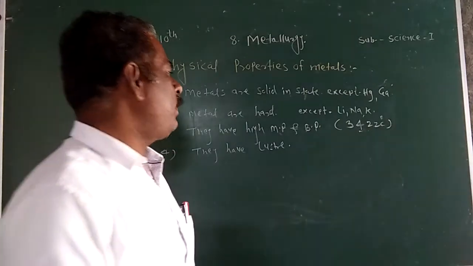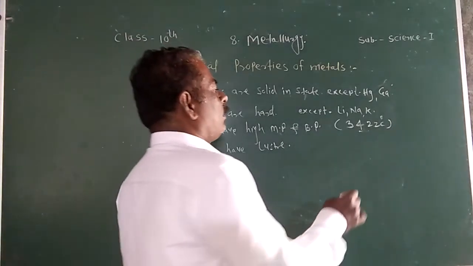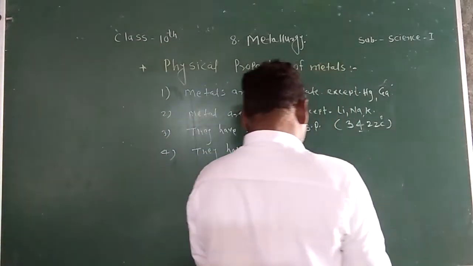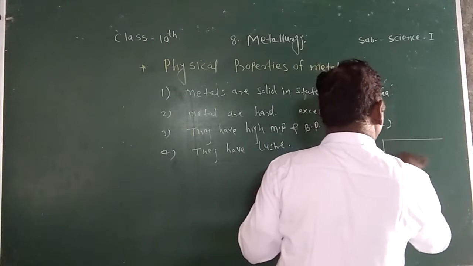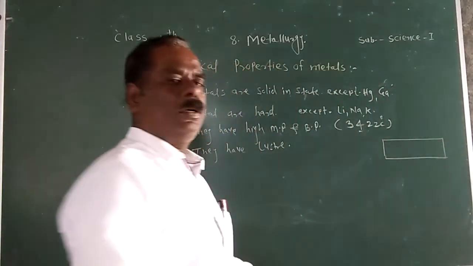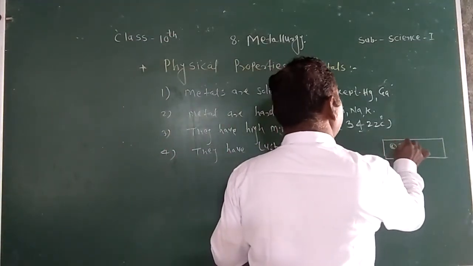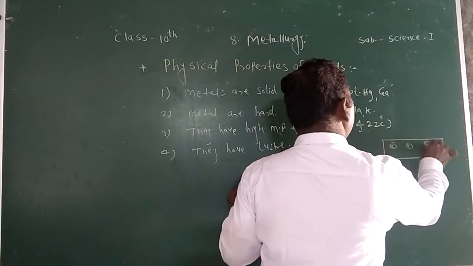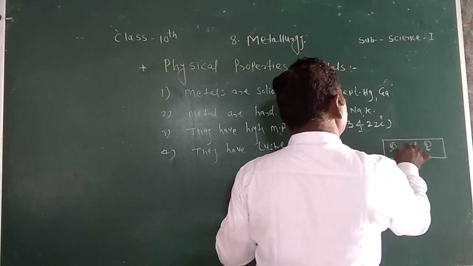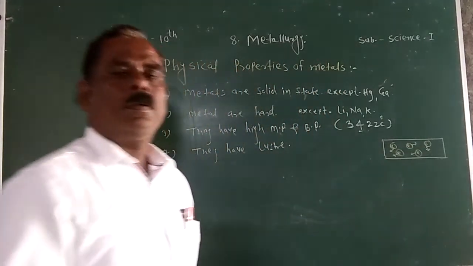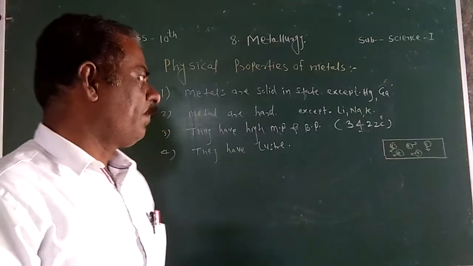I understand. A question may be asked, why does the metal show luster or shining? Then give the scientific reason. Consider this is the surface of metals. This is the plate of metal. You remember these metals have free electrons. These free electrons move randomly, non-directionally. You remember metals have free electrons or free valence electrons.